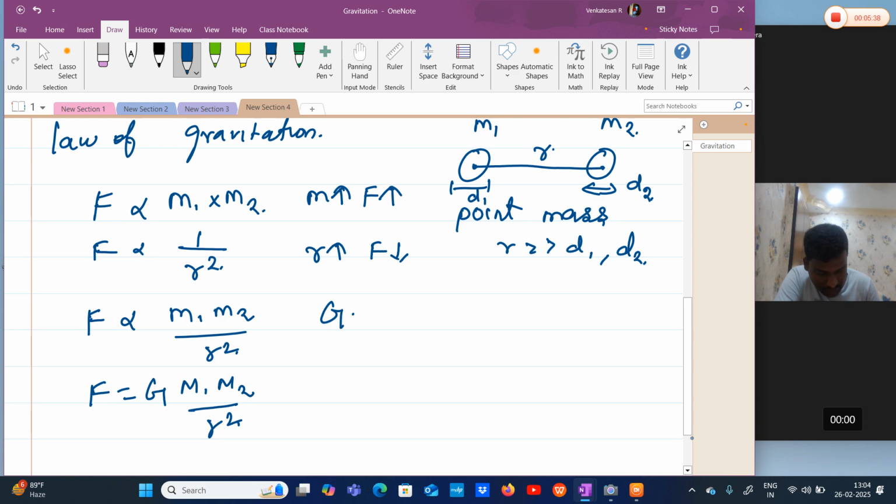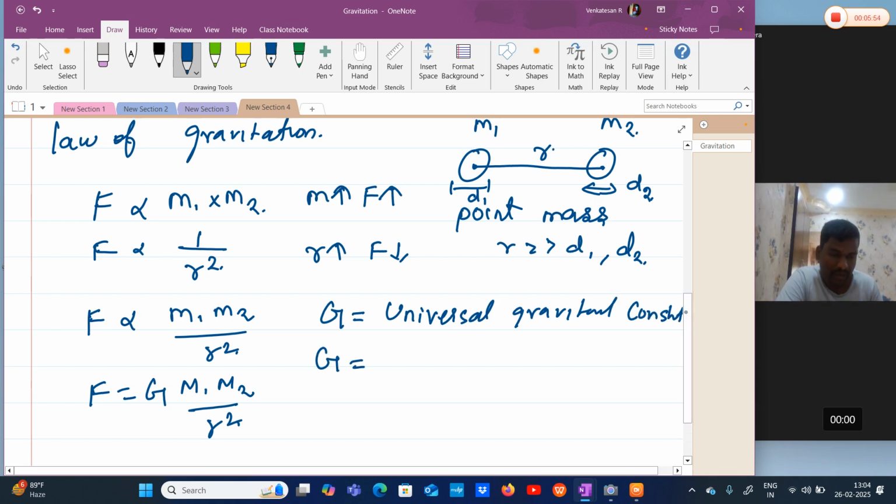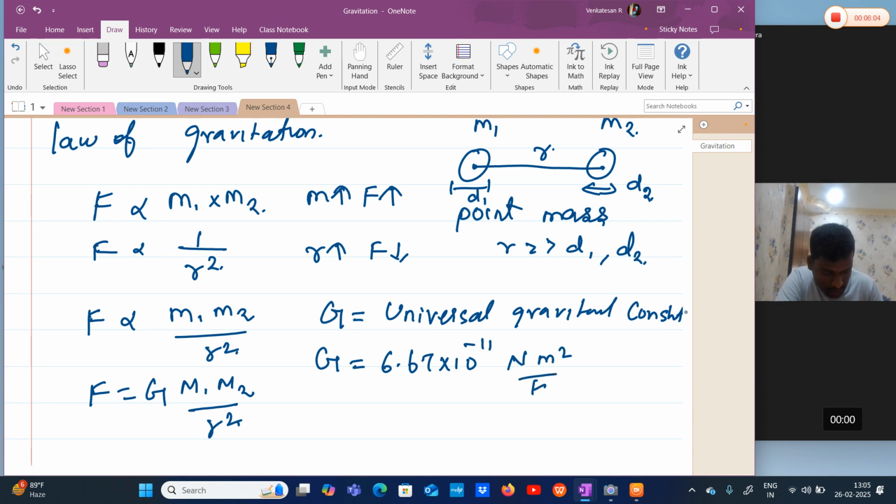Here capital G is the universal gravitational constant, which means its value remains constant everywhere in the universe. It is 6.67 into 10 to the power minus 11 Newton meter square per kilogram square.